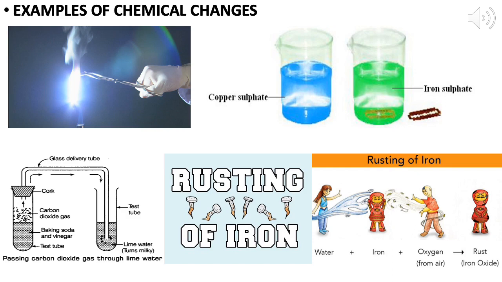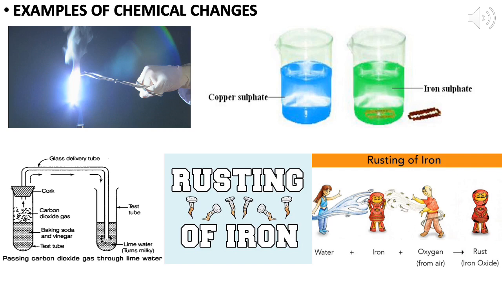Now the second type. You can see that the copper sulfate powder is mixed in water and it forms a copper sulfate solution, and we dip a blade in it. After some time, we can see the change in color. It means the copper is replaced by the iron which is present in the form of the blade, and the copper which is replaced gets deposited over the blade, and in this way we can see the change in color. It means it is a chemical change.